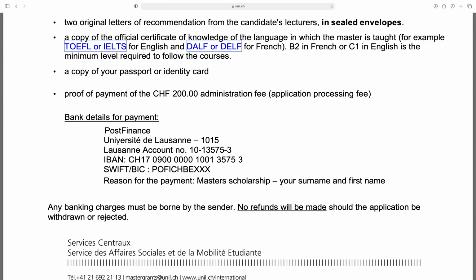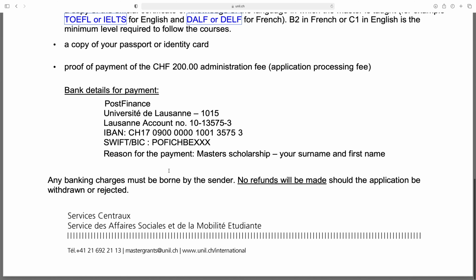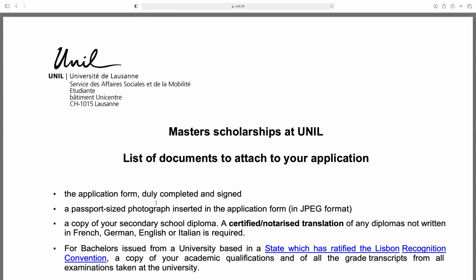So where you have to pay the application fee: bank details for payment, PostFinance. This is the bank details where you have to pay the fee. Any banking charges must be borne by the senders. No refunds will be made should the application be withdrawn or rejected. So these are all required documents.